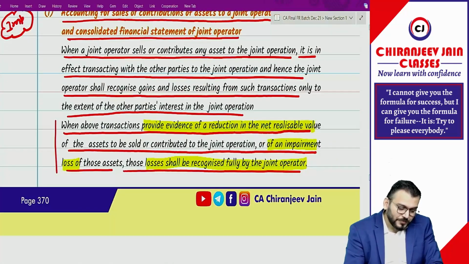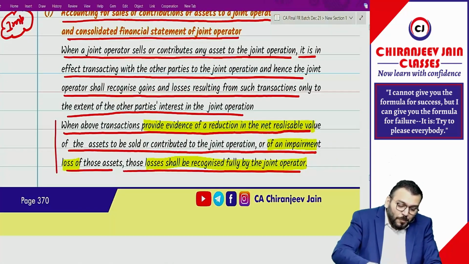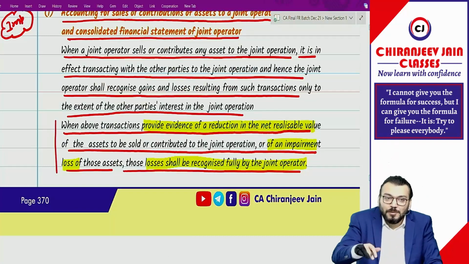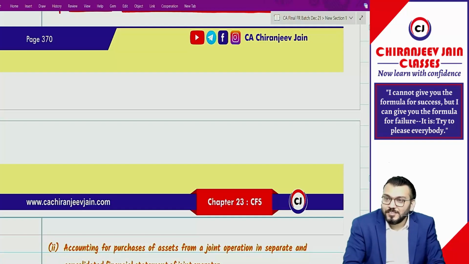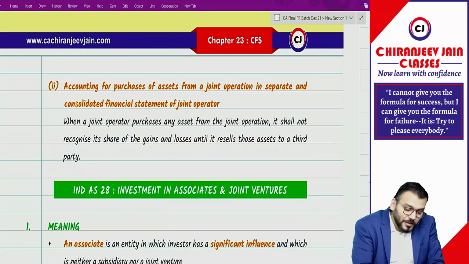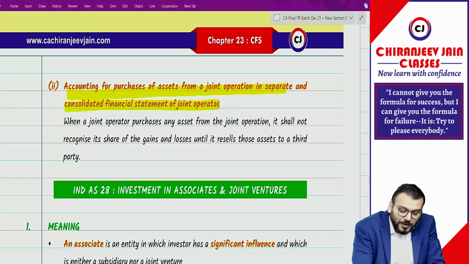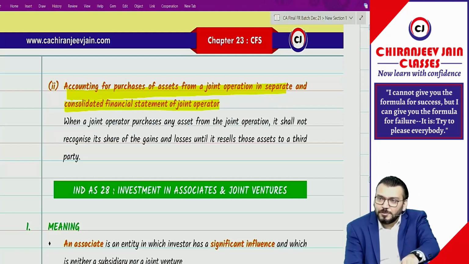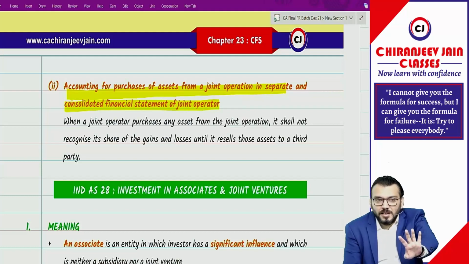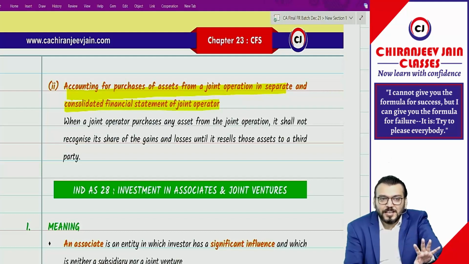One more point. This is from joint operator to joint operation. It can be vice versa also, reverse: from joint operation to joint operator, meaning the asset can be purchased from the joint operation. Then in that case, accounting for purchase of an asset from a joint operation in separate and consolidated financial statements of the joint operator. What they want to say is that the entry remains the same in separate and consolidated financial statements.